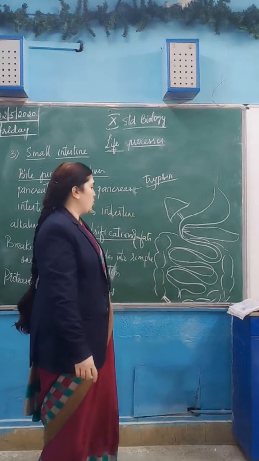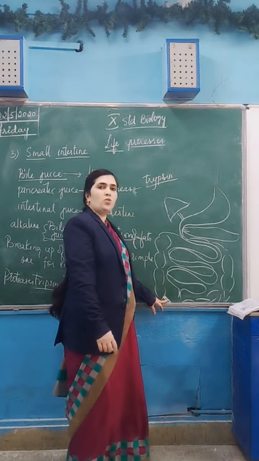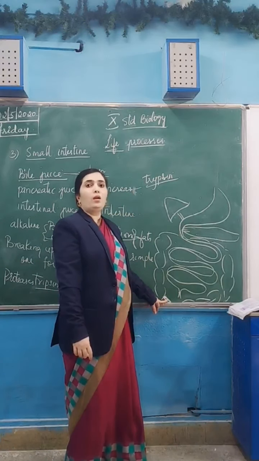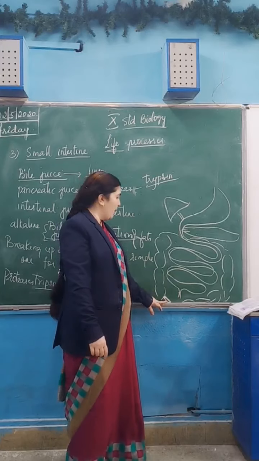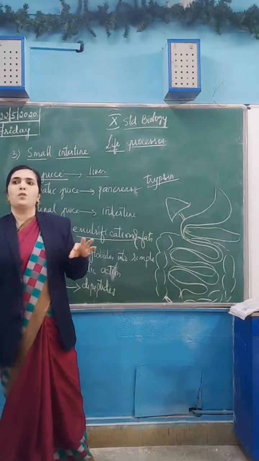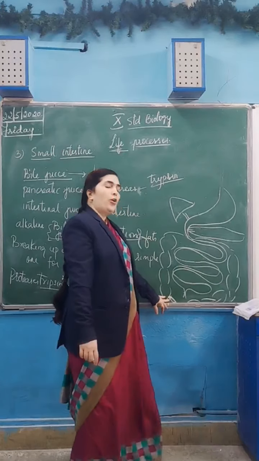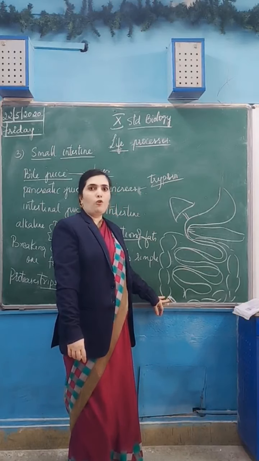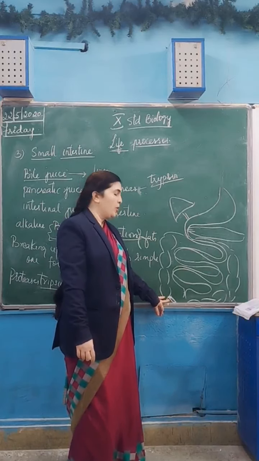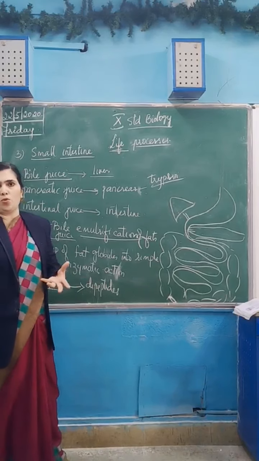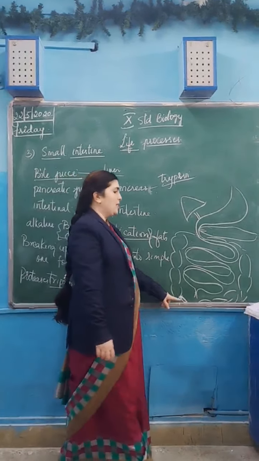That is the appendix, which is very much functional in grass-eating animals, but not in flesh-eating animals. This appendix is helpful in digesting the grass, releasing the enzymes for the digestion of cellulose. But in our body, this appendix is non-functional. We don't eat cellulose, but in grass-eating animals, it is functional.